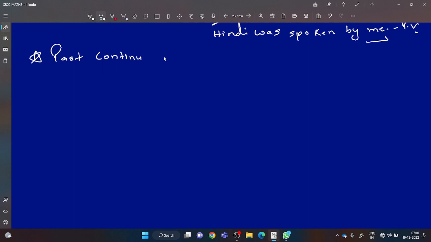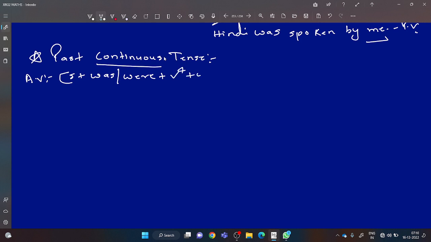Past continuous tense. Similarly, past continuous tense is also called as past progressive or past imperfect tense. What is the structure of active voice for past continuous? Everyone. Subject plus was/were plus V4 plus object. Okay. So if I say he was plowing the field. He was plowing the field.